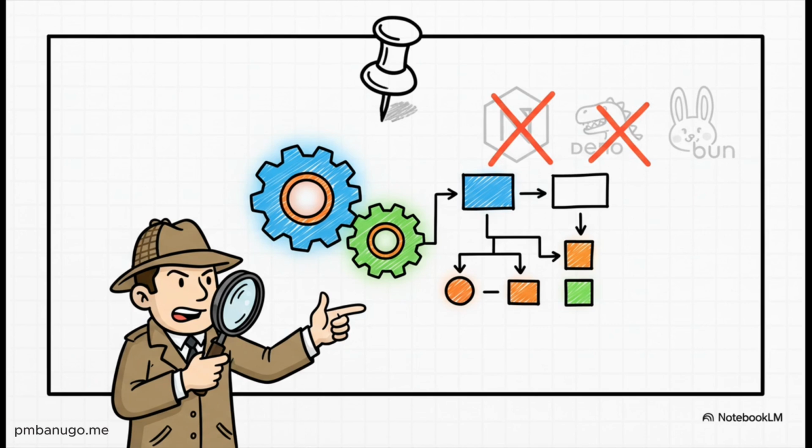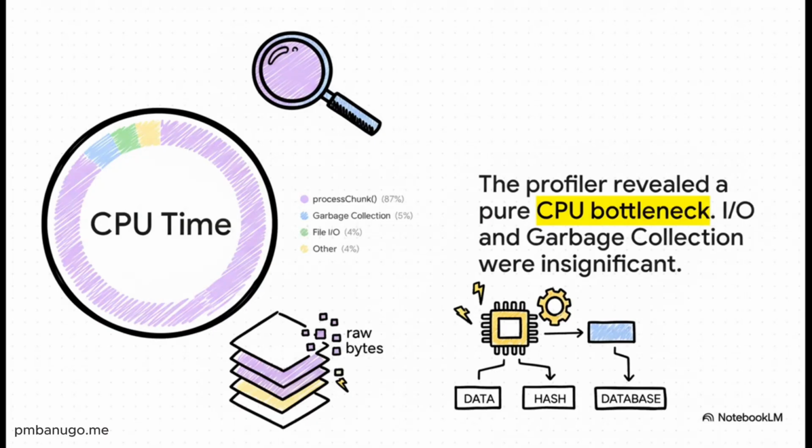It was the algorithm. And this is why, you guys, you have to be skeptical of those generic benchmarks you see online. Your specific problem is what really matters. And for my final piece of evidence, I brought out the big guns, the profiler. And this right here, this was the smoking gun. One single function, processChunk, was eating up 87% of all the time.